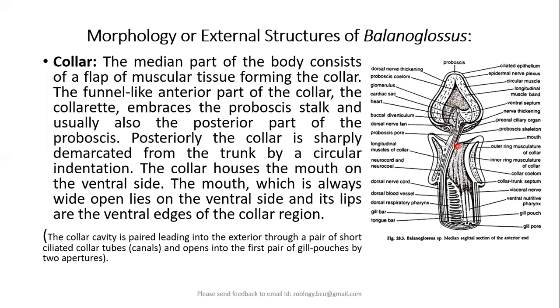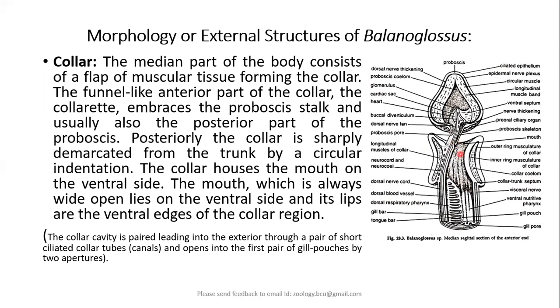And usually it also supports the posterior part of the proboscis. So the posterior part of the proboscis can conveniently sit on this collar. Thereby, this collar is sharply demarcated not only from the anterior portion, but also from the posterior trunk region of the animal.